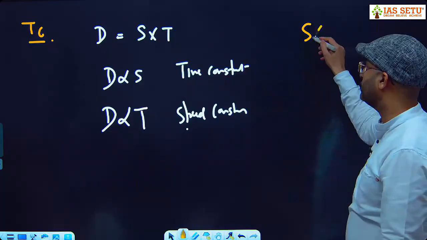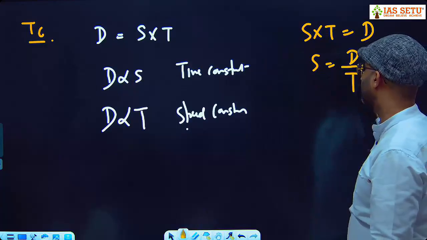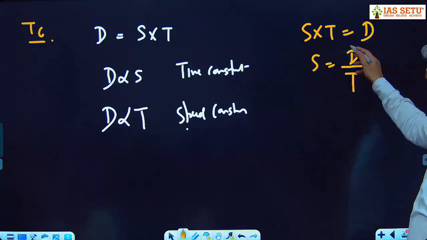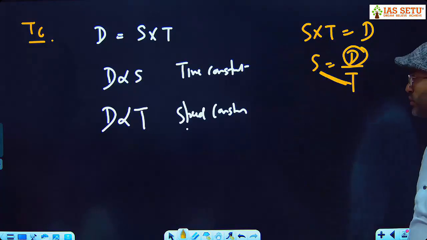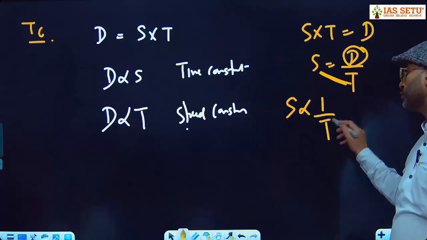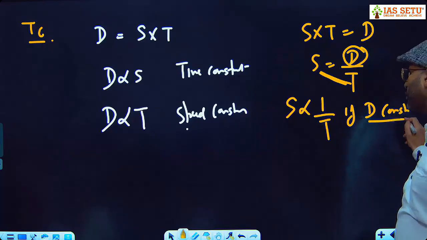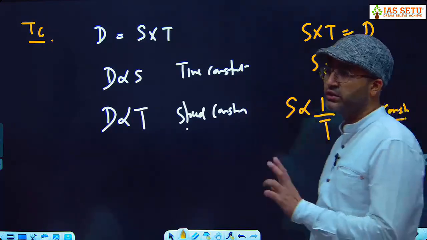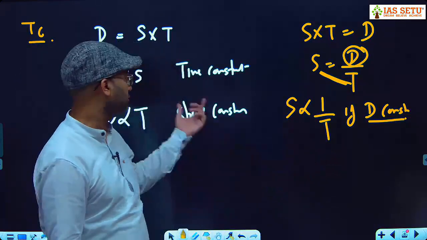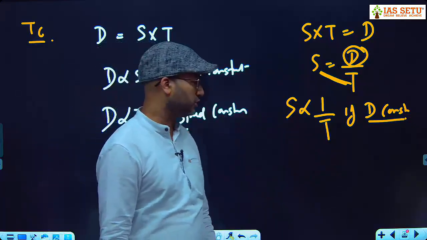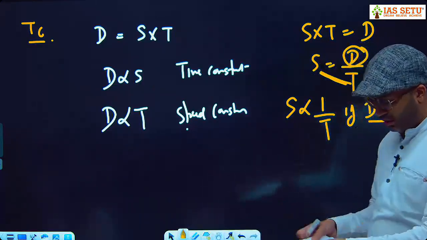Now the third relationship, speed into time is equal to distance. Take time other side, speed is equal to distance upon time. If we keep distance itself same or constant, then what is the relationship in speed and time? Inversely proportional. So speed is inversely proportional to time if distance is constant. अगर distance constant है तो speed और time में inverse relation होता है. Now we will use this relation depending on the question. Question के हिसाब से we can use this relation. Now next is type 6. Like question number 16.